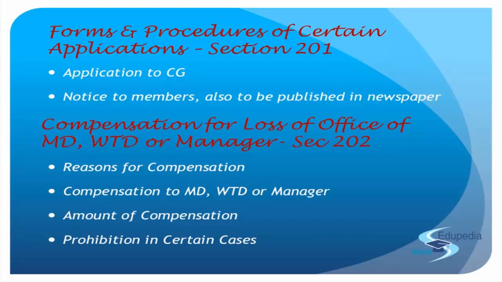But where he has held the office for a period shorter than 3 years, we see the limit, the minimum of either the tenure pending or 3 years. But now, if he has been there for less than 3 years, the tenure pending is maybe 10 years, but I haven't been in office for more than 2 years. So how do I calculate the average remuneration is the question, right? So what is the problem?